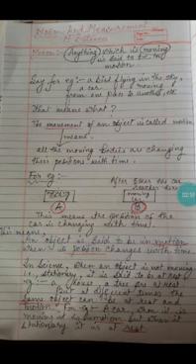So an object is said to be in motion when its position changes with time. This is all about motion.